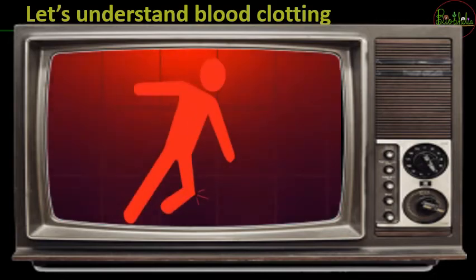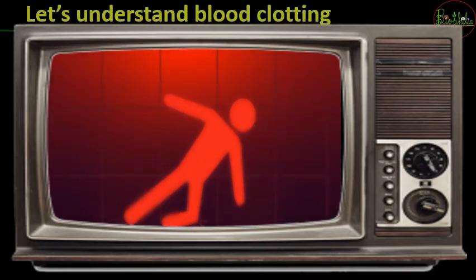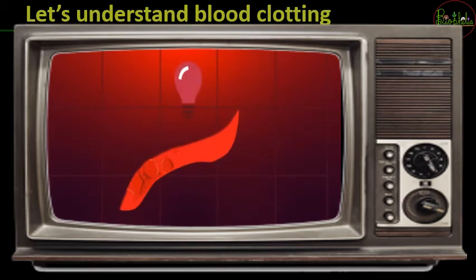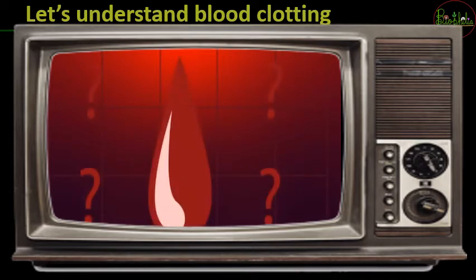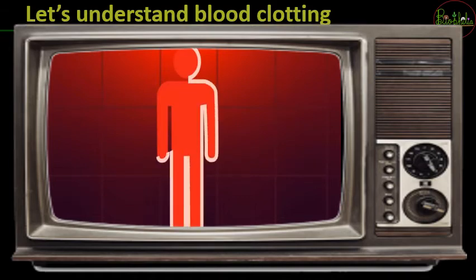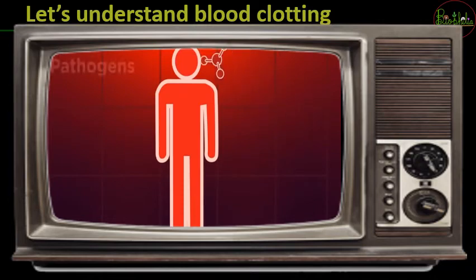Do you remember tripping over as a kid and cutting your knee, and then magically the bleeding suddenly stops? Or have you ever wondered why this happens? Our body is very clever and produces substances to seal off the open wound. In this video, we are going to look at how and why blood clots. Clotting prevents us from bleeding to death, and also protects us from nasty disease-causing organisms called pathogens entering our body.